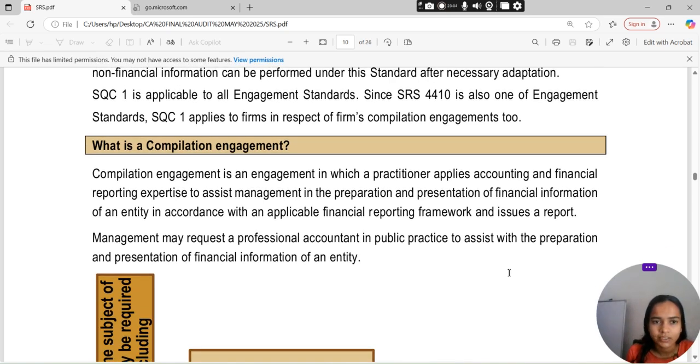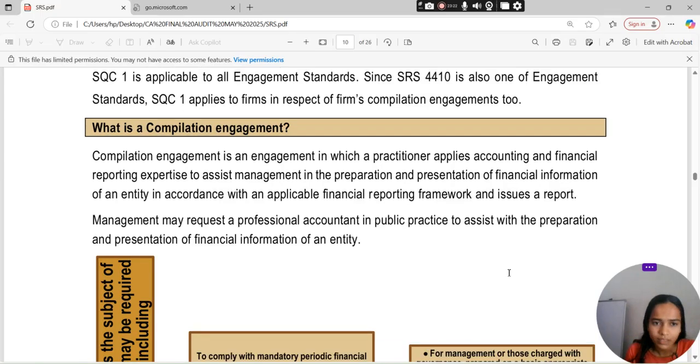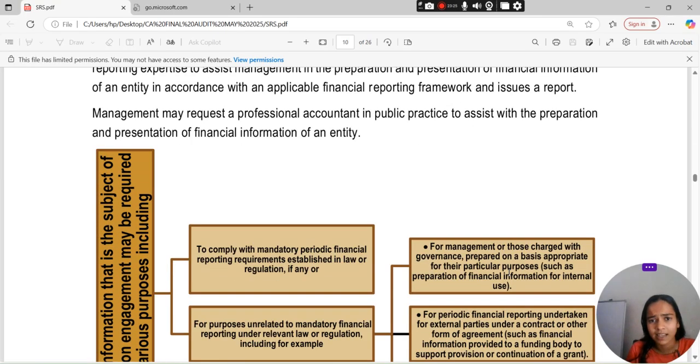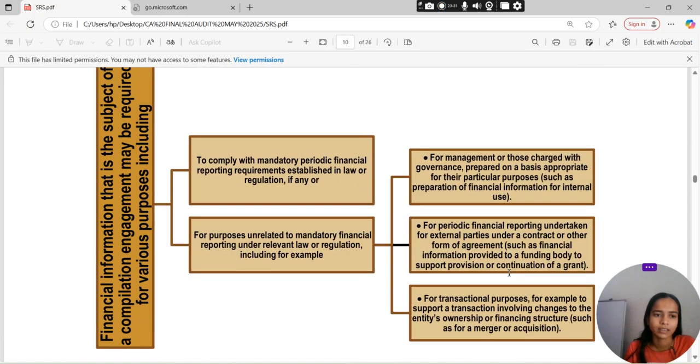Now what is the compilation engagement? Compilation engagement is an engagement in which the practitioner applies accounting and financial reporting expertise to assist the management in the preparation and presentation of financial information of an entity in accordance with the applicable financial reporting framework and issues a report. Management can request an accountant in public practice to assist with the preparation and presentation of financial information of an entity.